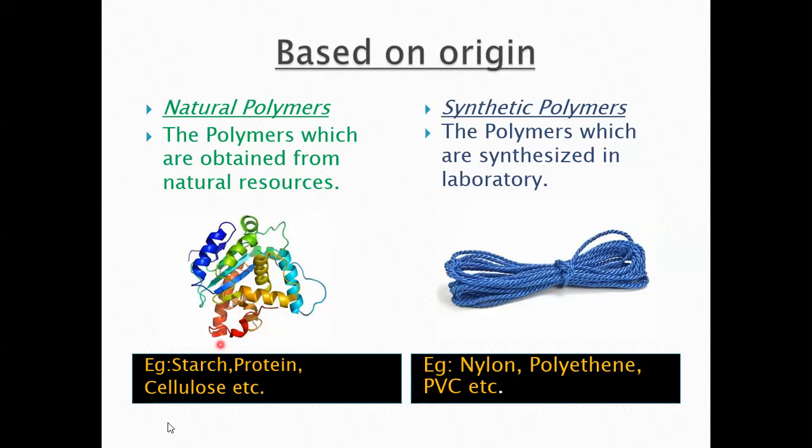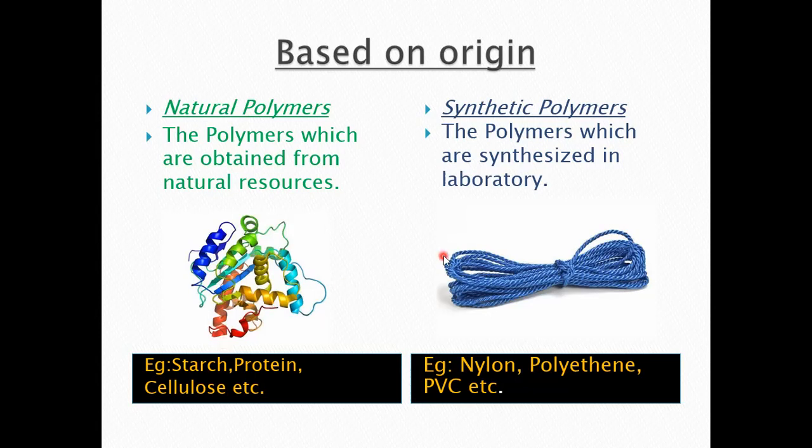For example, let's talk about starch. We get it from plants, right? You are not producing it. That is nature gifted. Protein is also a natural polymer in your body, right? In your hair. So all these things contain natural polymers. Then cellulose, which we are getting from trees, is also an example of a natural polymer.